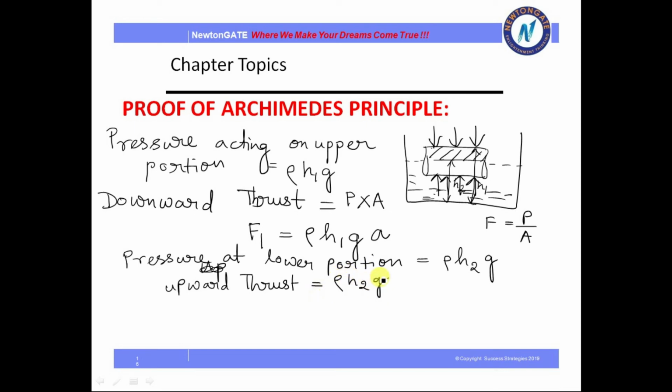Where h2 is the height from this point, which I have already shown you, to the bottom of the liquid. So this is rho h2 into g into A. This is the area. We have already written that thrust is equal to pressure into area. So what will be the resultant upthrust?